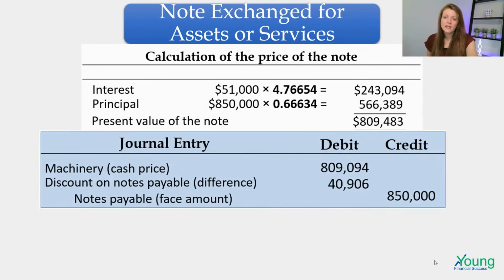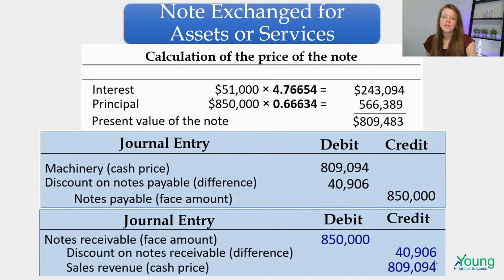So taking all that into consideration and knowing that we could have bought this for less, the roller coaster company, Coaster Kingdom, they are going to show this machinery, the control system, on their balance sheet at the amount they could have bought it for, the $809,094. Now they owe $850,000, so they're going to show that as their notes payable. But the difference, they're going to show a discount on notes payable. They're going to show that they had to pay extra for this because they had to borrow the money.